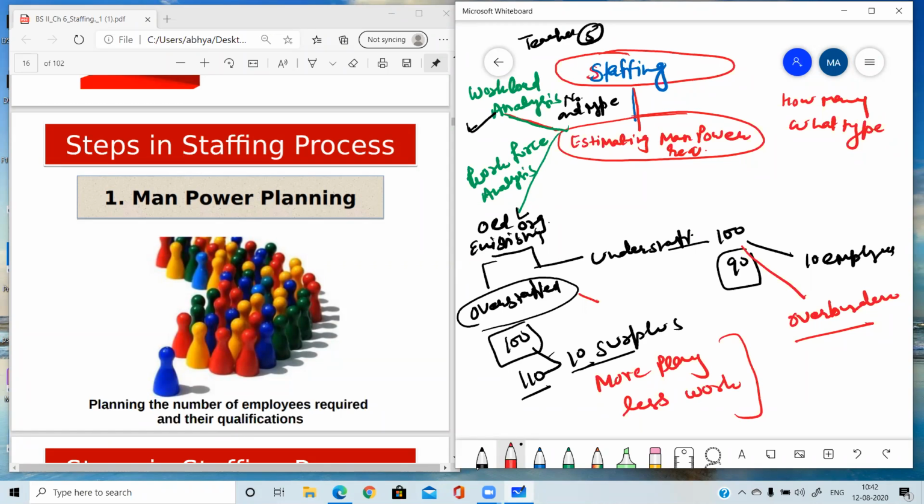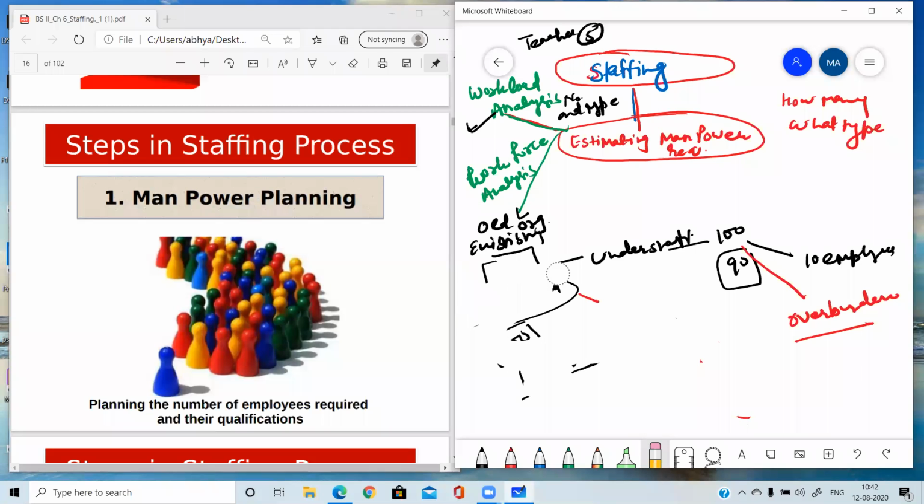The organization can take more work from them, but because the number of employees is large, each and every employee is given a lesser burden. That's why there will be more play. More play means more gossiping and less work, because they do not have much work to do. So please tell me, am I clear with these two points, workload and workforce analysis? One marker question and very important.